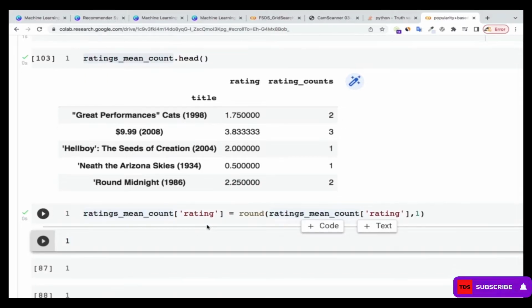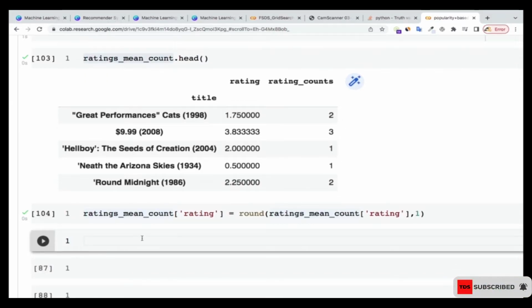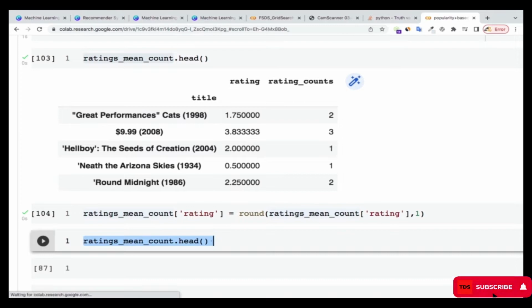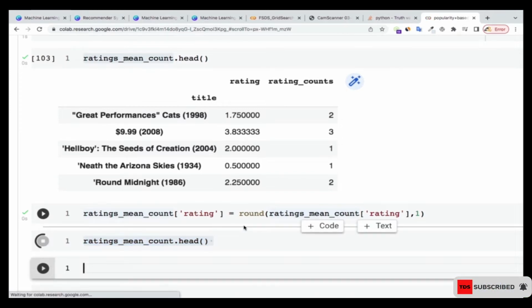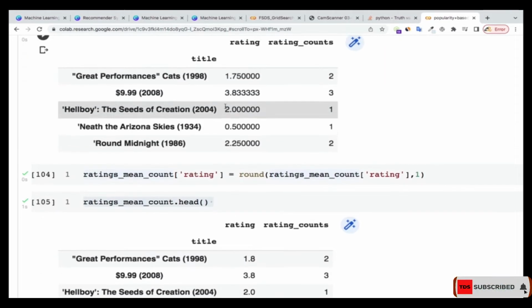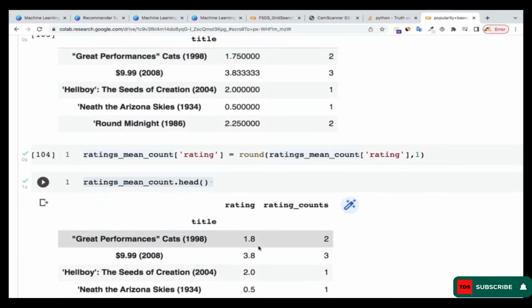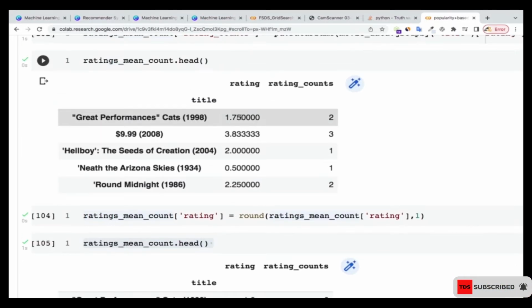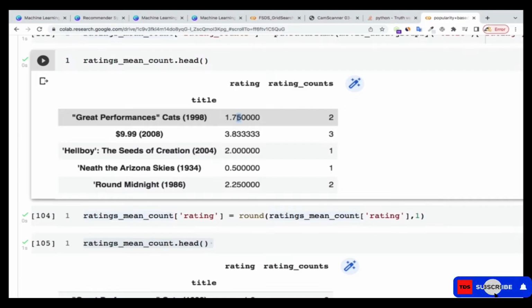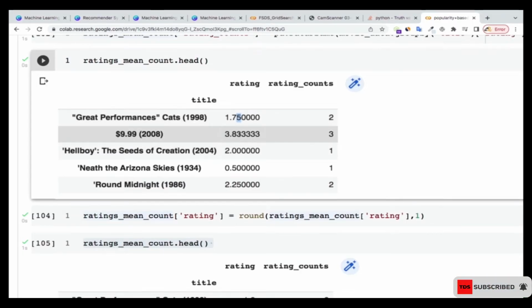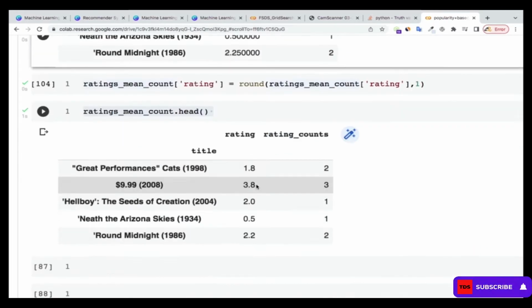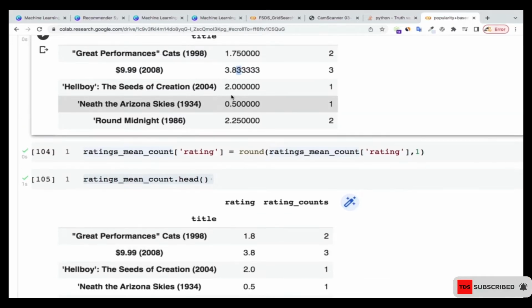Great. So now let me show you what we have right inside here. Okay, great. So now you can see that instead of 1.75, we have 1.8 approximately, because this is 5. Since it is 5, it's going to add 1 to this one to make it 1.8. If it is less than 5, then it will ignore it. For instance, we have 3.83. This 3 is not up to 5, so it's going to be just 3.8. If we go here, you see that we have 3.8 like that, and so on and so forth.